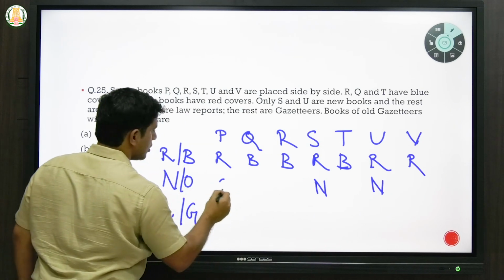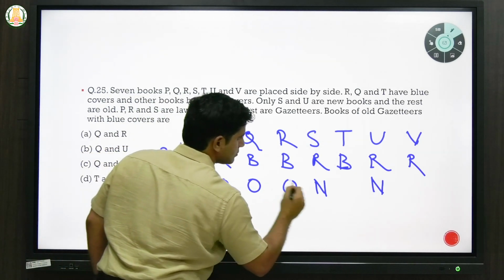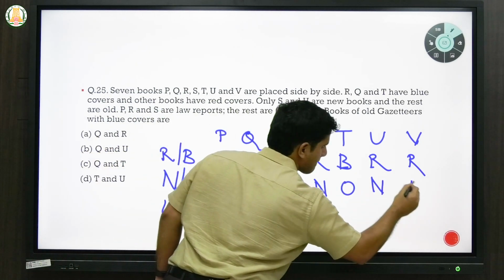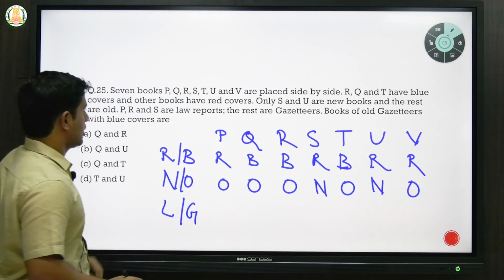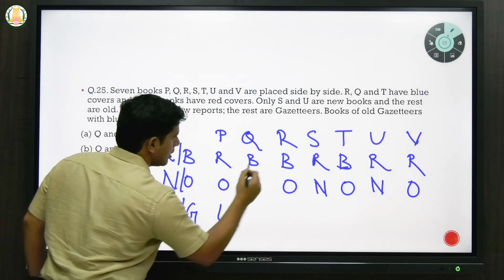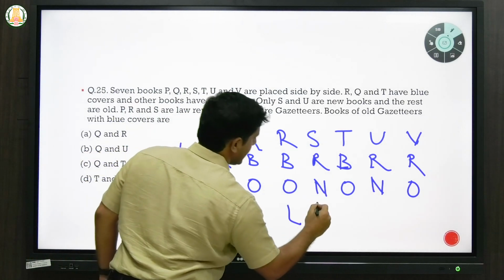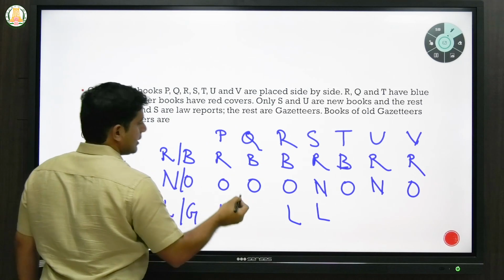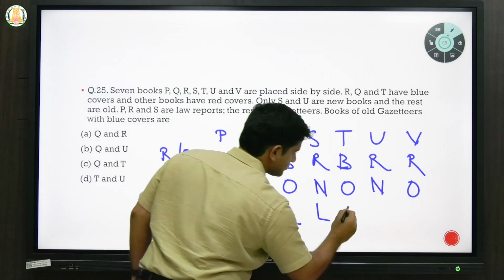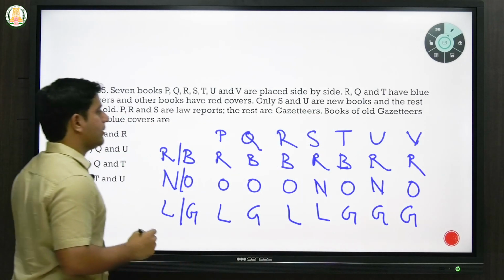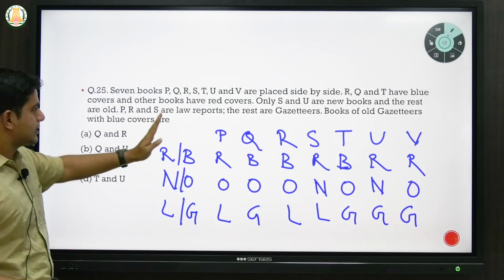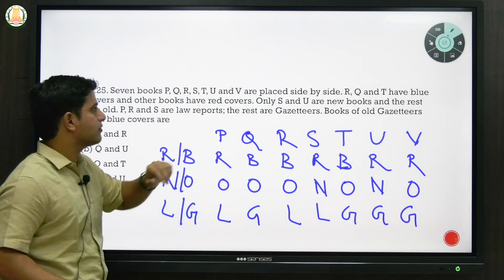So the rest are all old books. P, R and S are law reports. P is law, R is law and S is law. Then the others would be gazetteers. Okay, so this is the basic classification of the books.